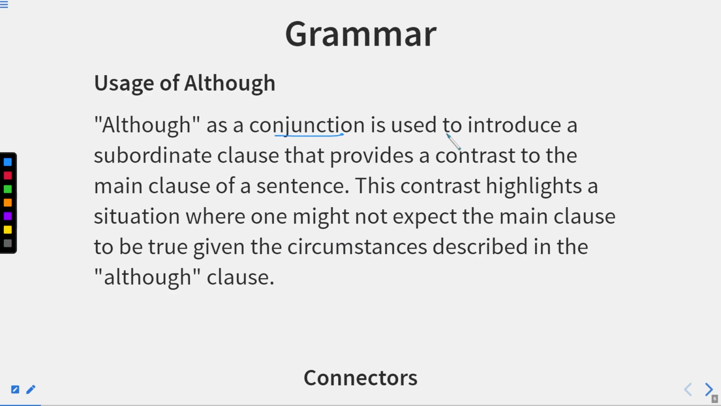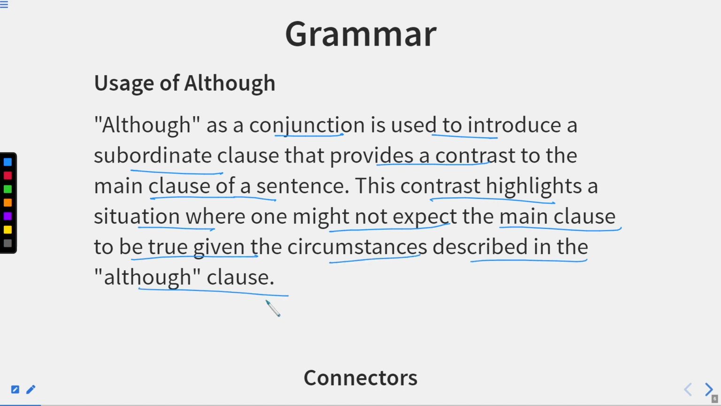Although, as a conjunction, is used to introduce a subordinate clause. It means if it is although, only a subordinate clause will come there, and whatever is written in the subordinate clause will not happen in the main clause, or whatever is expected of that will not happen in the main clause. It provides a contrast to the main clause of a sentence. This contrast highlights a situation where one might not expect the main clause to be true given the circumstances described in the although clause. Now, what happens?